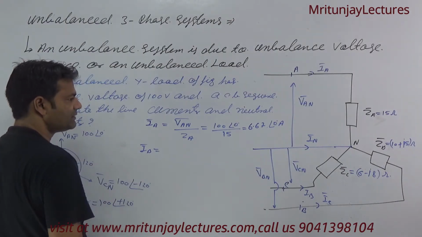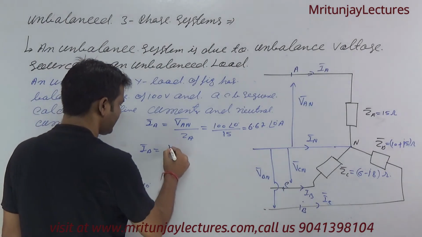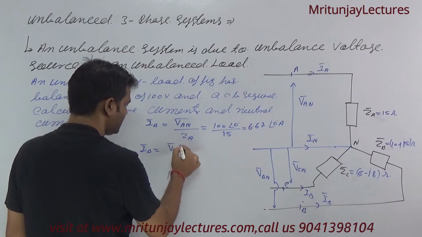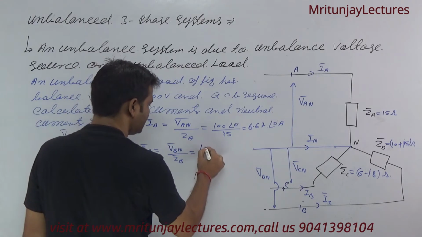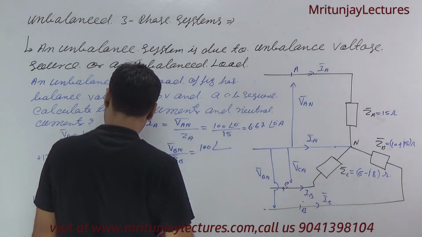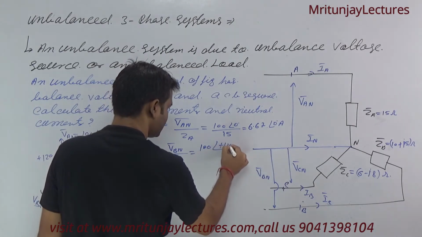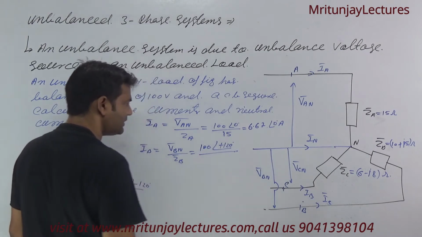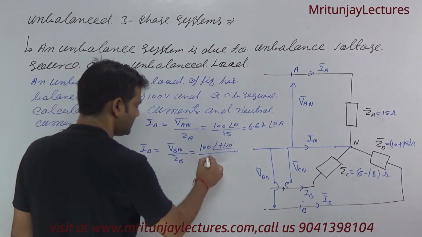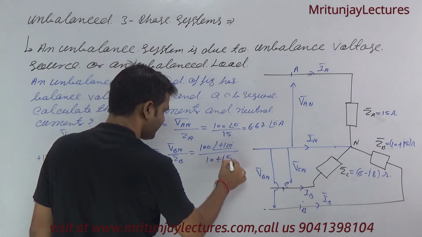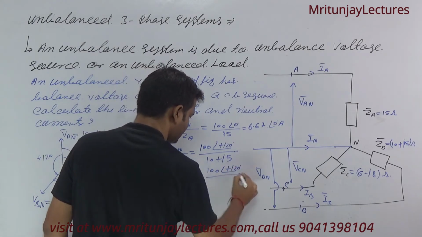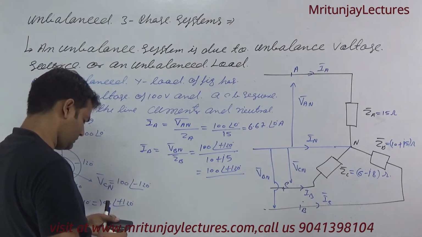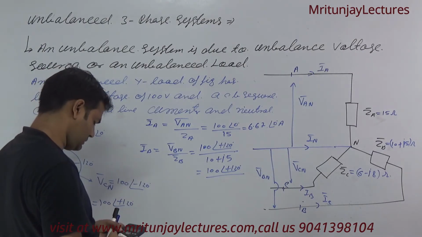Now next target, Ib. Ib is written as Bn divided by Zb. What about Bn? 100 at the angle plus 120 divided by Zb. Zb is 10 plus J5, so 100 at the angle plus 120 divided by 10 plus 5J.